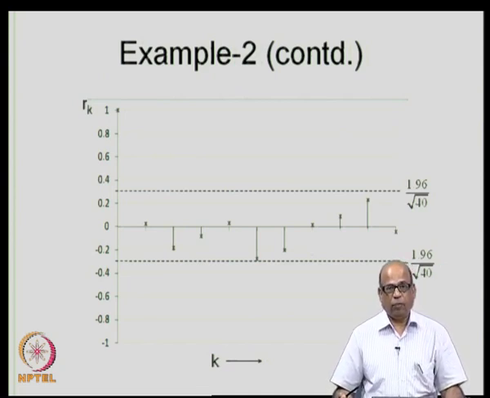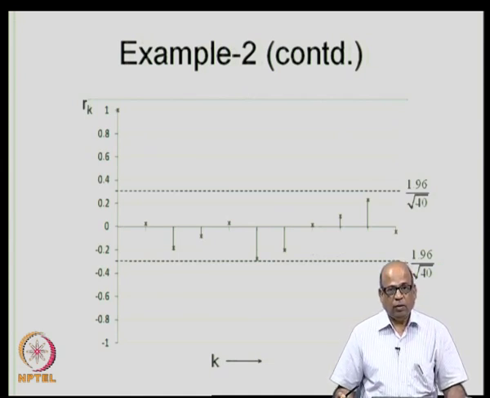The significance of r k is important because we are looking at the dependence, whether the value at a time t depends on the value at another time t minus k, which is given by rho k, or r k in the case of samples. Given a value of r k, we should be able to say whether it is significant or not.